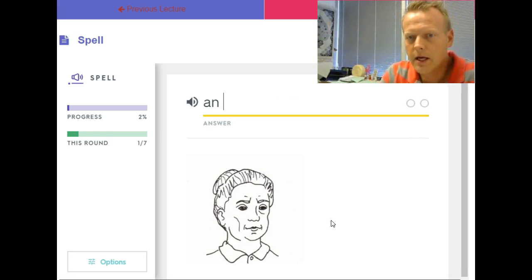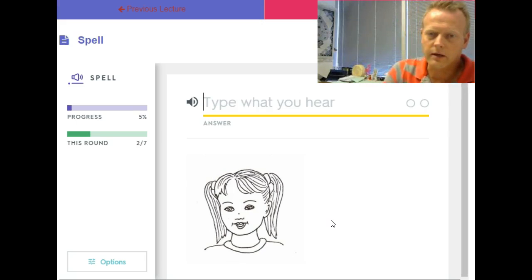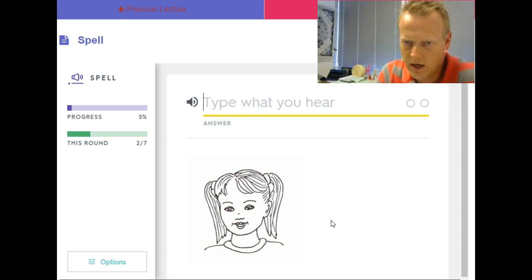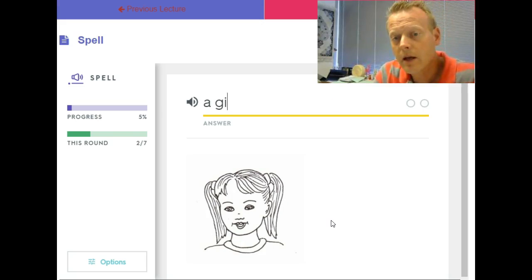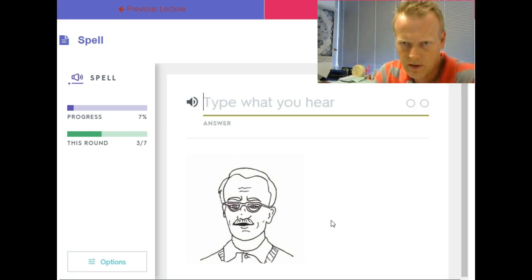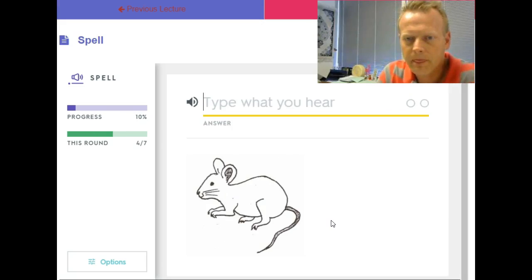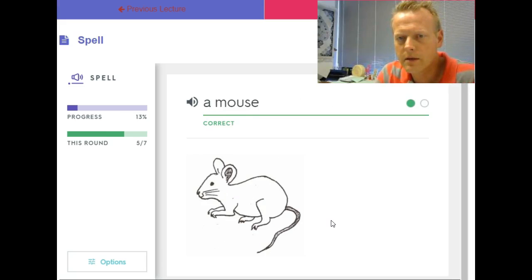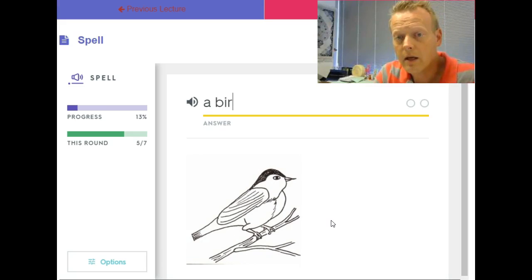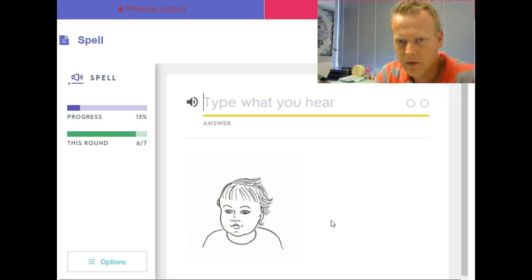This is an old woman. So this is really a fantastic way to learn how to both spell and associate the words with the pictures. A girl, an old man, a mouse, a bird, a toddler.